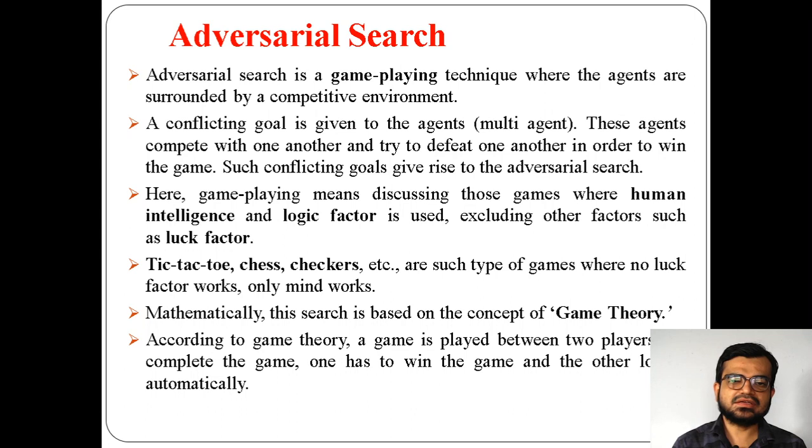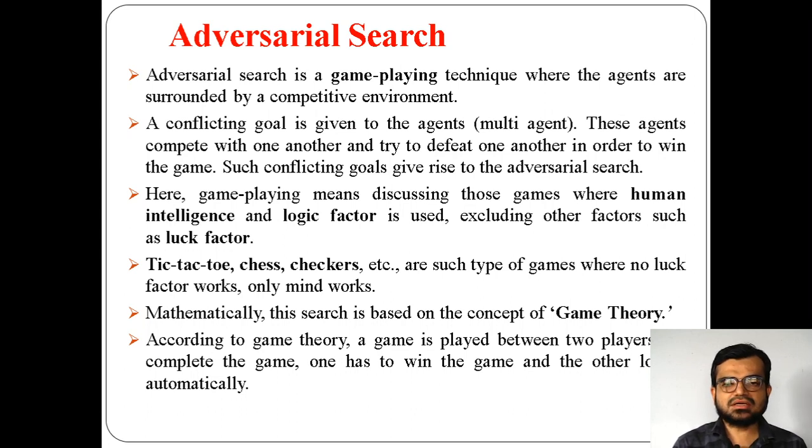If a single agent is there, the single agent doesn't know what the other actions by the opponent will be. So in this search we are going to discuss what kind of best techniques are to be adopted so that we can win these games. That's why adversarial search is usually performed on the applications of games. That's why it is called a game playing technique, or simply you can call adversarial search game playing, or in simple terms, games.